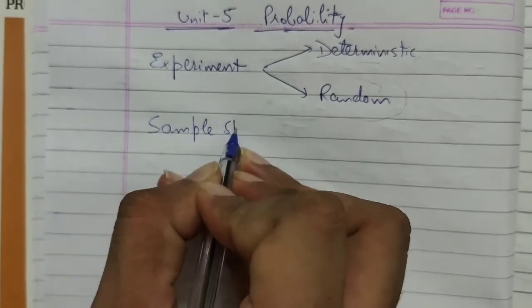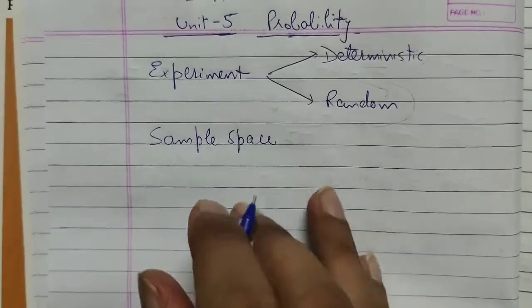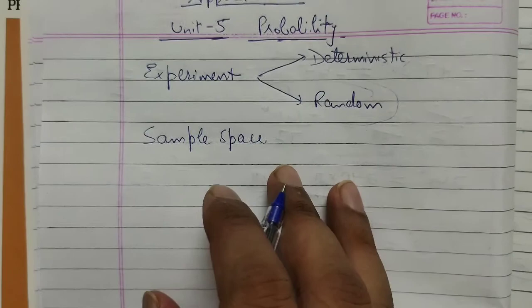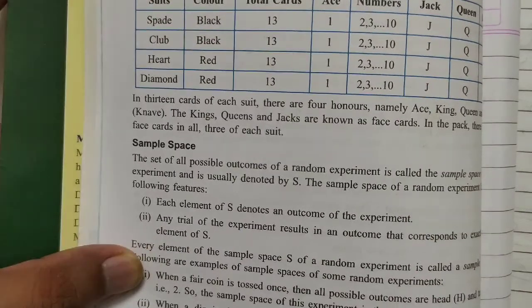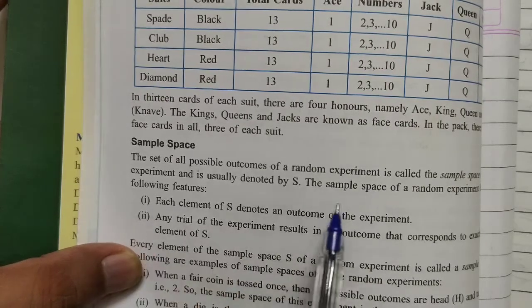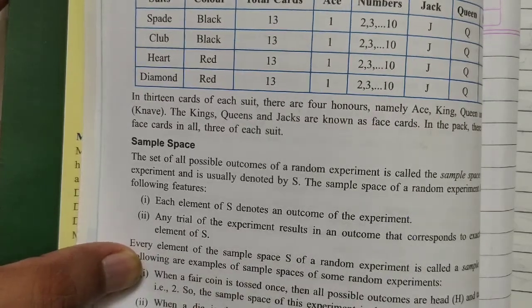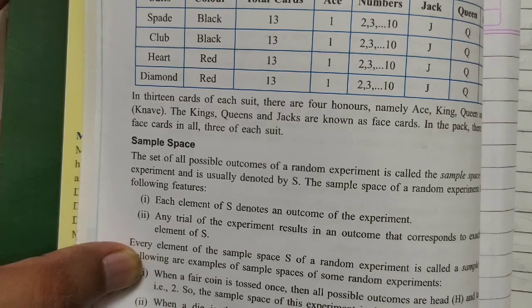Sample space. So what is sample space? The set of all possible outcomes of a random experiment is called sample space. For example, if we toss a coin, we can get a head or a tail. So head and tail together will be the sample space for that coin, right?